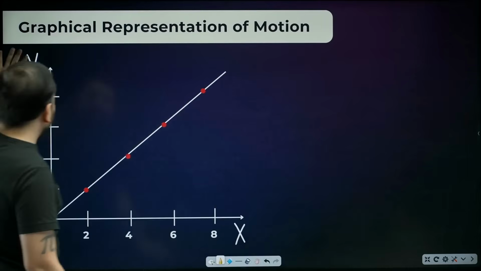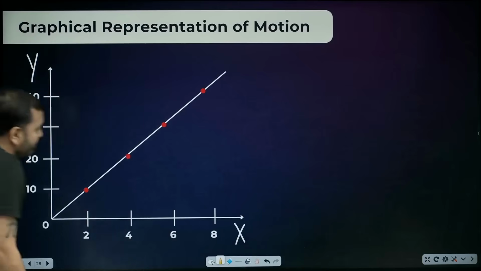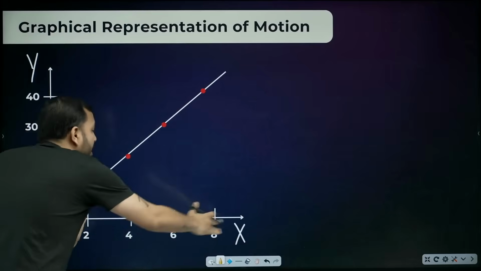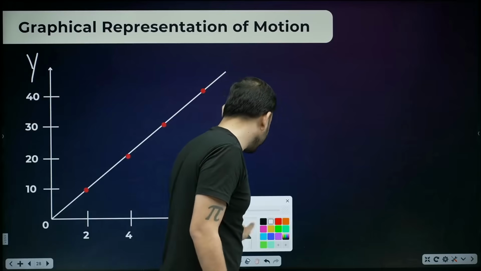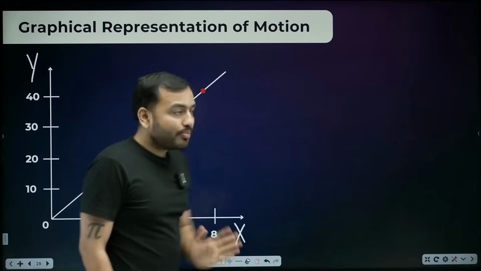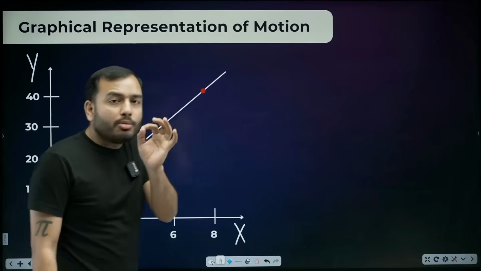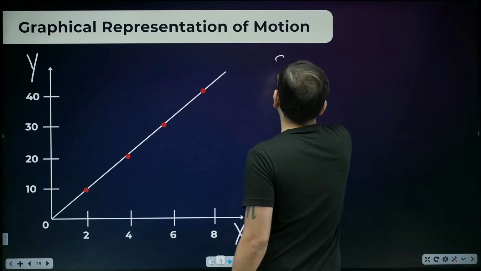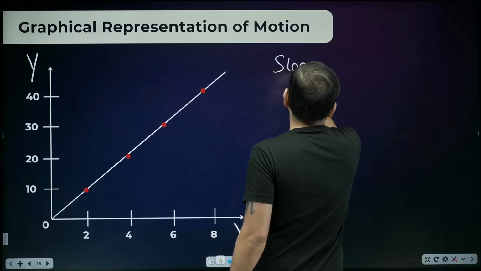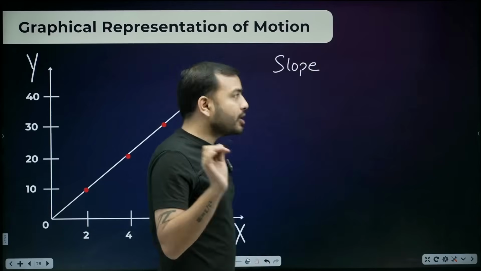Come, let's understand what happens in a graph. On one side there's y, on the other side there's x. This is y's value. You must have seen graphs, right? Okay, y and x. Now understand one thing in a graph, what we need to carry. The first thing is slope. S-L-O-P-E. Slope. Now beta, what is slope in a graph?